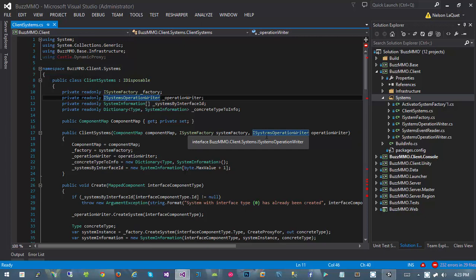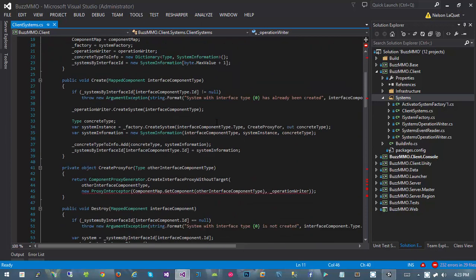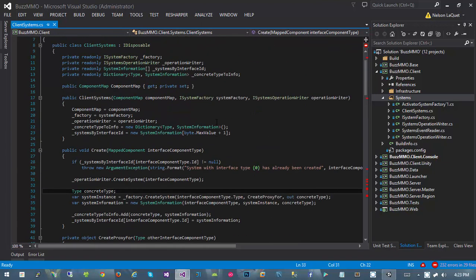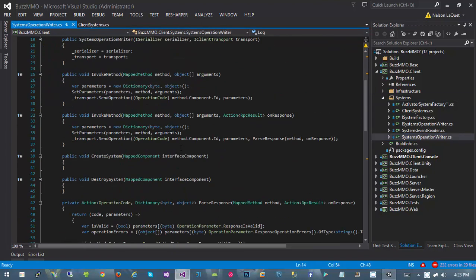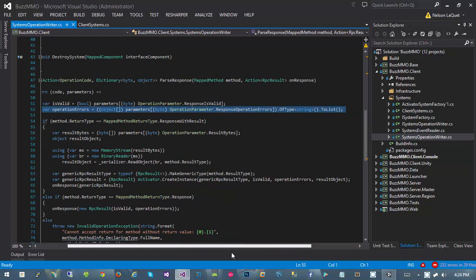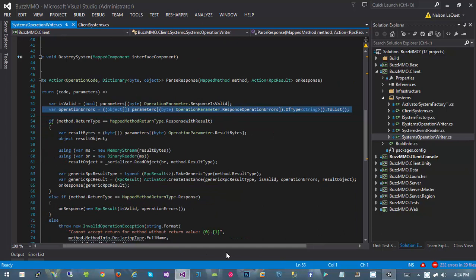Anyway, I was talking about where the problem is. The problem is in two places. The first place is actually not in client systems. It's in systems operation writer. The first problem is going to appear right here in our parse response. In our parse response, we have this line right here, line 52, where we extract our operation errors and turn it into a list of string. And we use the operation errors to send information out. So that's where the problem is first.